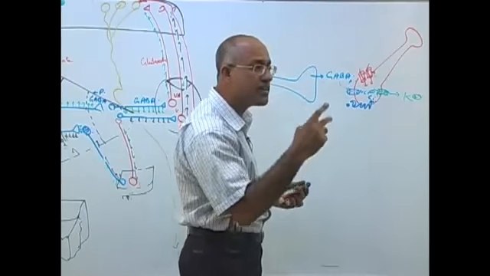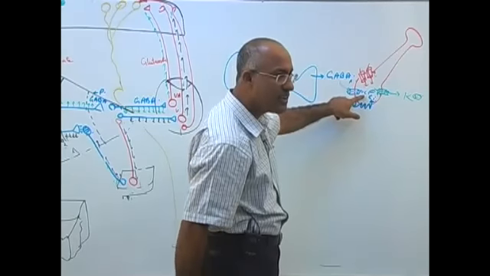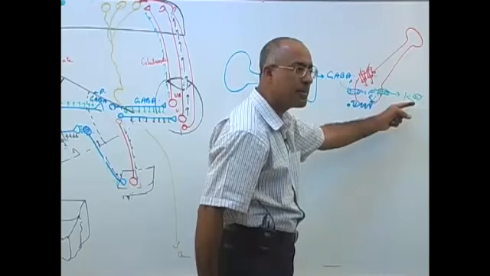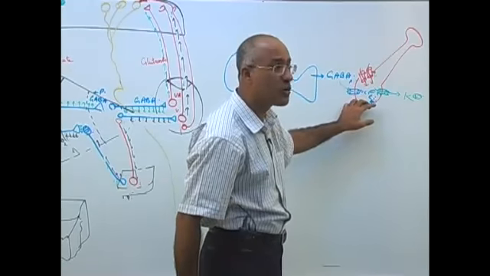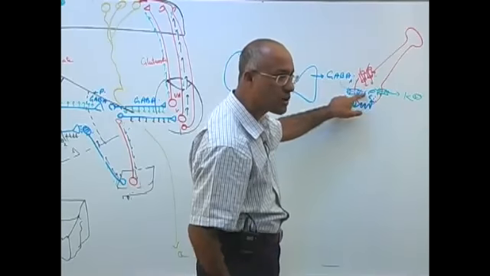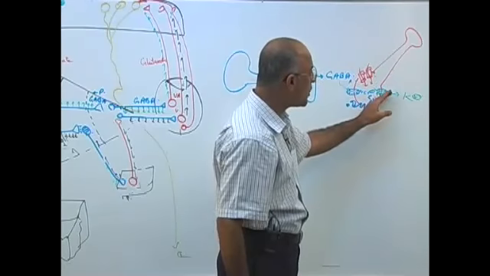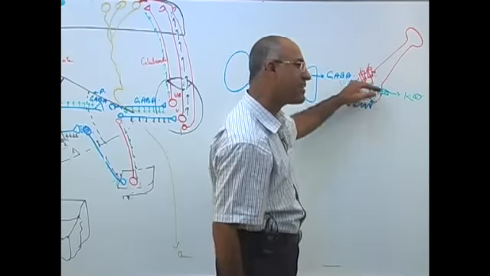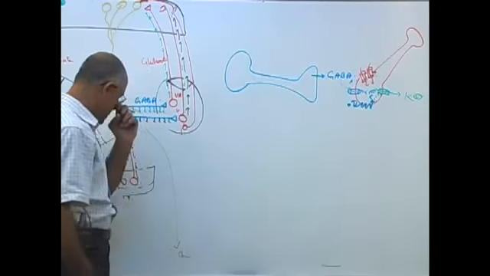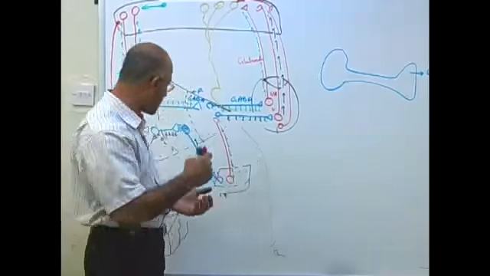So GABA has two mechanisms to keep the neurons inhibited, either by loading the neuron with anions, chloride, or helping the cations to escape. So the neuron remains more and more electronegative. When GABA is less, either chlorides are not loaded or potassium is not allowed to leak out. And if potassium is not allowed to leak out, it starts accumulating and takes the resting potential to threshold. Am I clear? Any more questions? No question? Okay, let's come back.